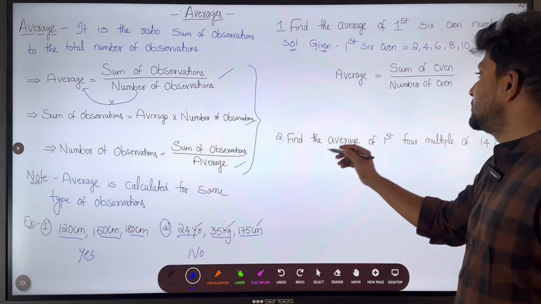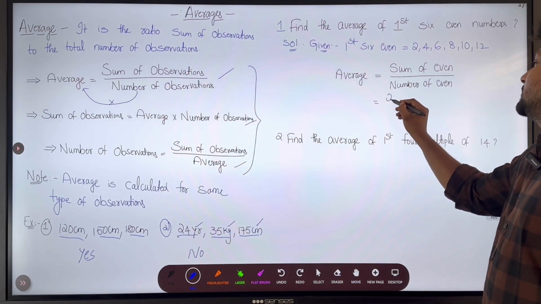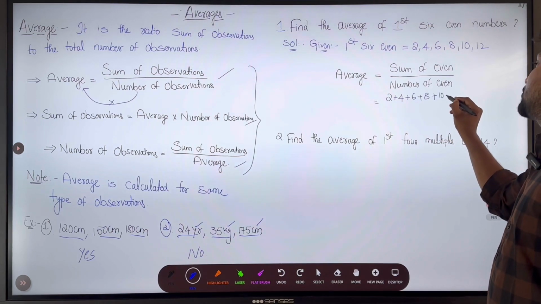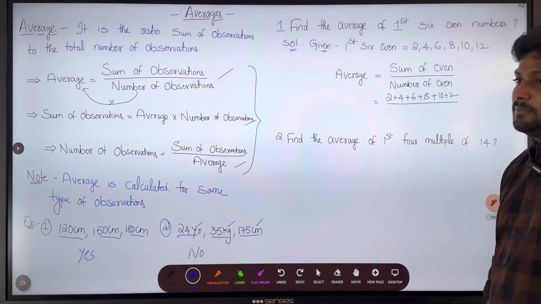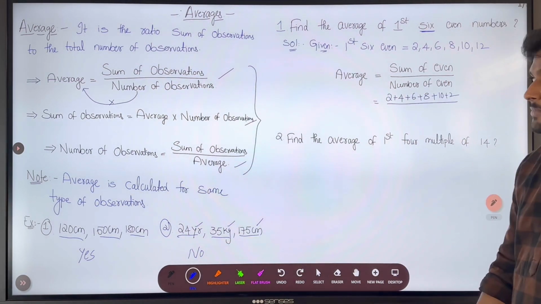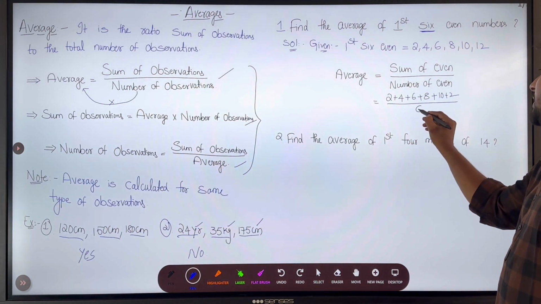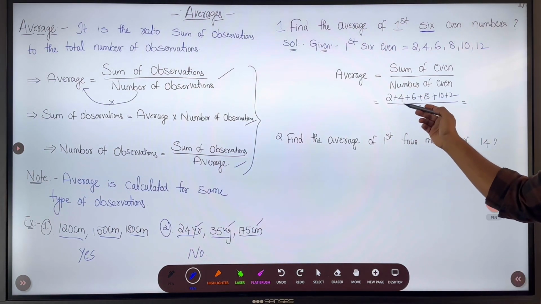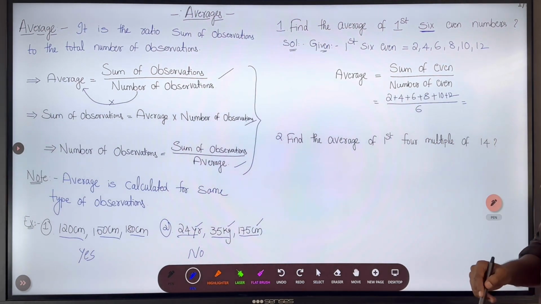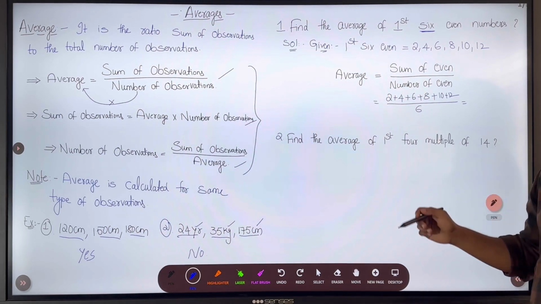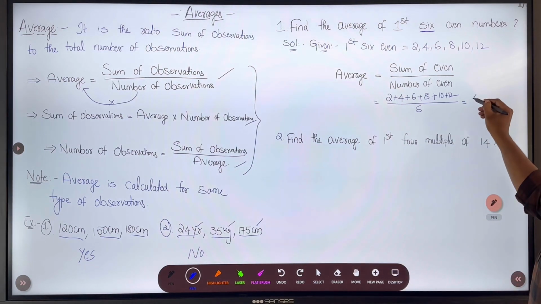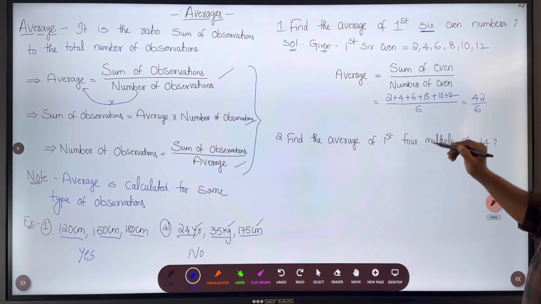So sum of even numbers. What is the sum of even numbers? 2 plus 4 plus 6 plus 8 plus 10 plus 12, divided by the number of even numbers here. They have mentioned it clearly in the question. 6 even numbers. So divided by 6 is equal to, what is the sum here? 2 plus 4 plus 6 plus 8 plus 10 plus 12. What is the sum? 2 plus 4 is 6, 6 plus 6 is 12, 12 plus 8 is 20, 20 plus 10 is 30, 30 plus 12 is 42. 42 by 6.